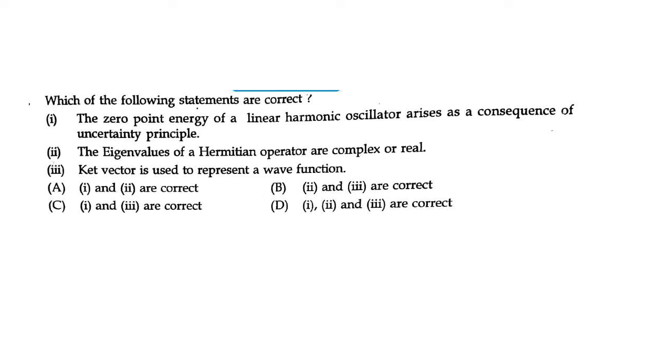From the above discussion, the zero-point energy of the linear harmonic oscillator arises as a consequence of the uncertainty principle. That is right. The eigenvalues of a Hermitian operator are always real, not complex, so this is a wrong one. The ket vector is used to represent a wave function. That is right. So the first and third options are right, and the second one is wrong. So the right answer is C.